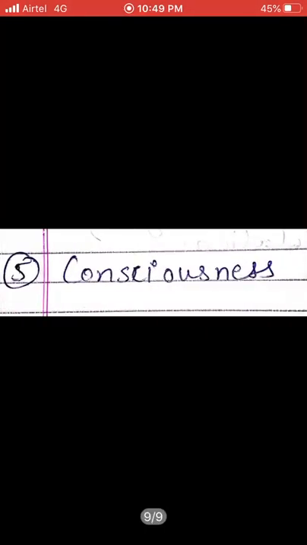And the next is consciousness. Consciousness is a kind of sense that makes the organism adaptive and sustainable in its environment. This is the prime duty of any species, to make itself adaptive to the changing environment so that it can reproduce and grow well. These are the basic five elements which tell that the organism is living.